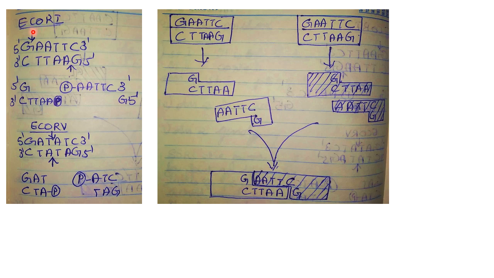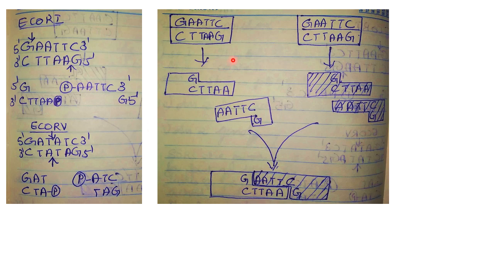Now if you take EcoRI, these are the restriction sequences it will digest. This is the restriction site where it will digest, and you will get 5' G, then 3' AATTC. So the 5' end has the phosphate, not a 3' phosphate group as mentioned in the question. So statement 1 is not correct. If you take a blunt end cutter also, at the 5' end you have a phosphate group attached and a 3' OH group. So statement 1 is not correct.